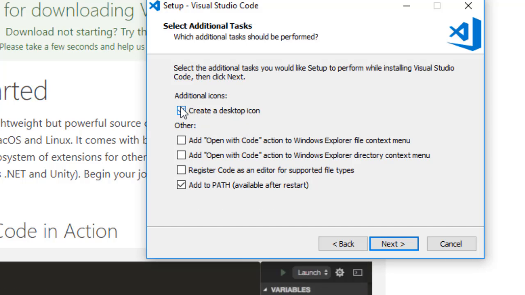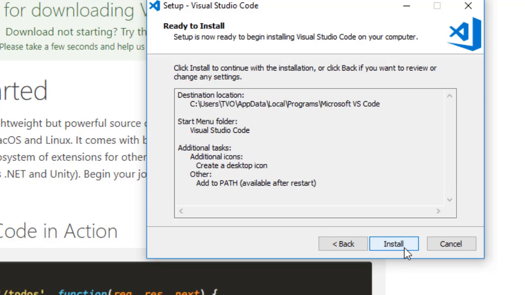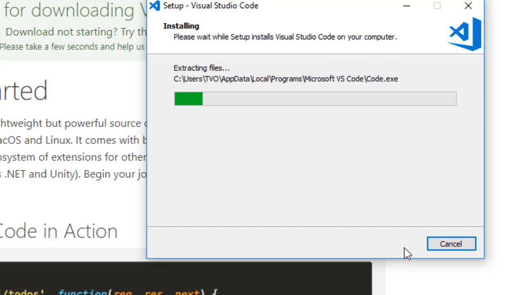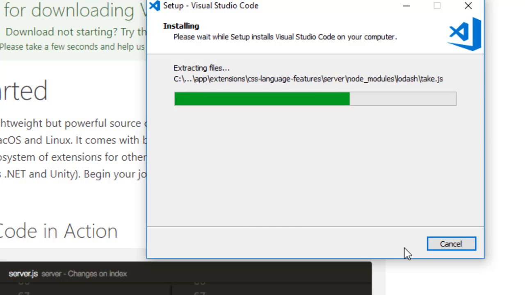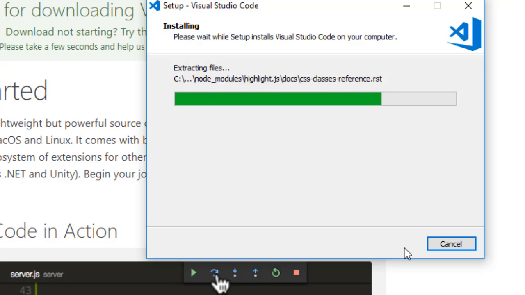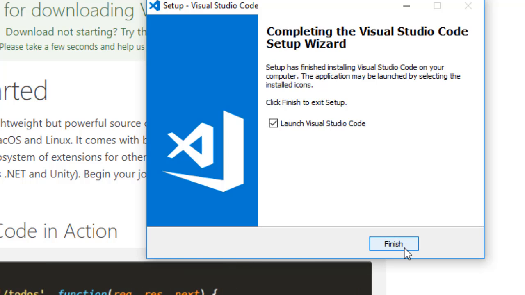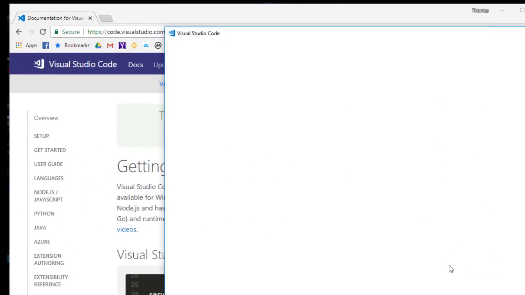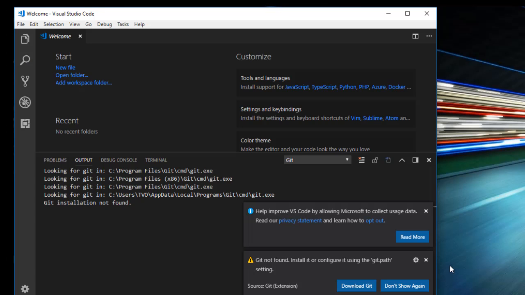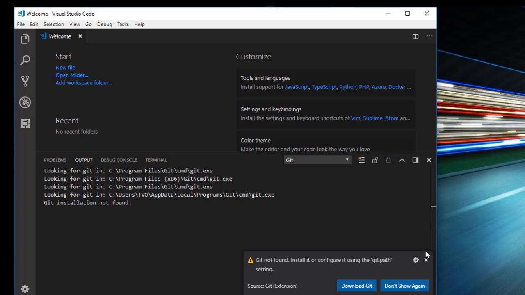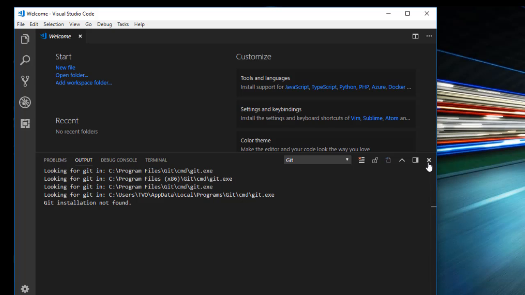Choose this to put an icon on the desktop. With the IDE open, you can close all of these things.